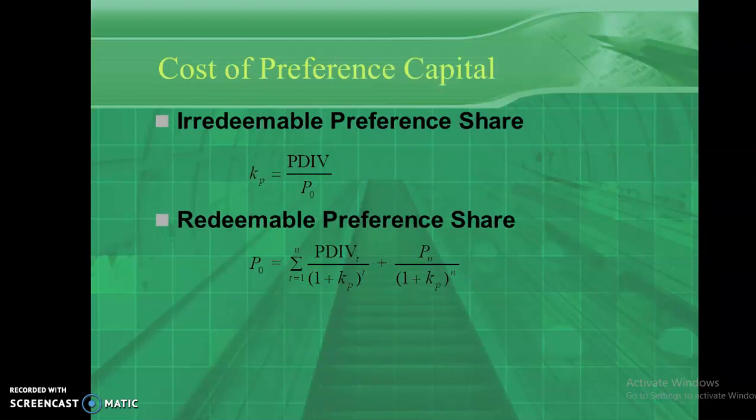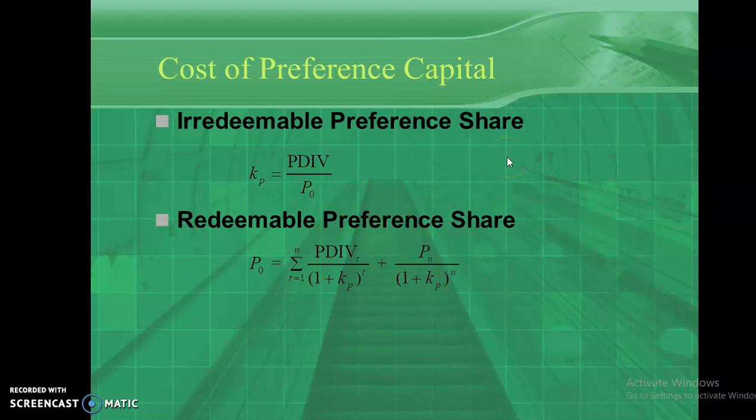And the last one is cost of preference share capital. As you all know, preference share capital is known as a hybrid security, which shows the characteristics of equity shares and debentures. So let's look into two types of preference shares. One is irredeemable preference shares and the second one is redeemable preference shares. This is the formula for cost of irredeemable preference shares: PDIV divided by P0. What does it mean? That's dividend divided by P0. And for redeemable, dividend divided by 1 plus KP, plus P divided by 1 plus KP.